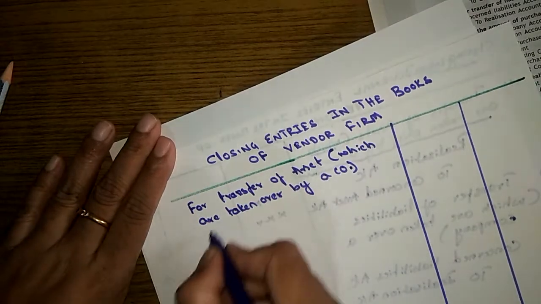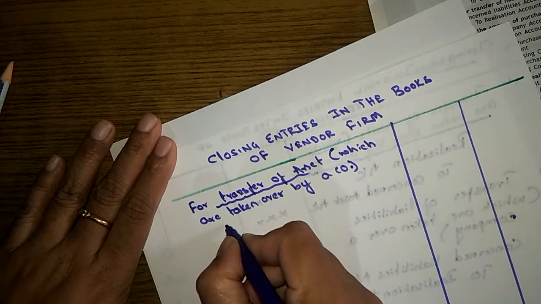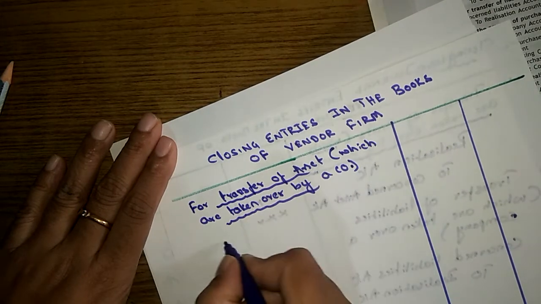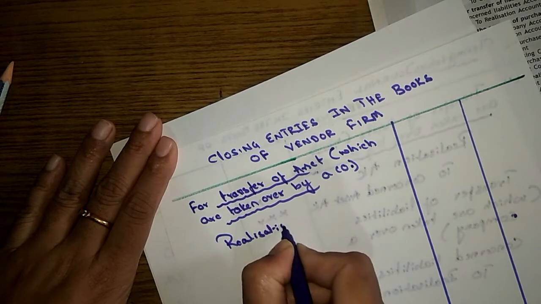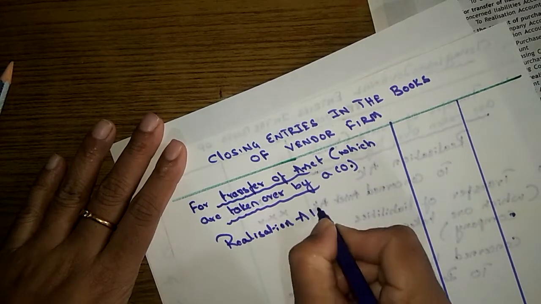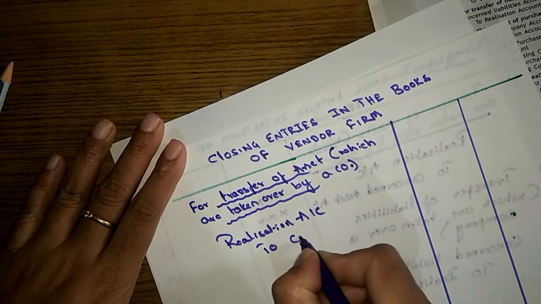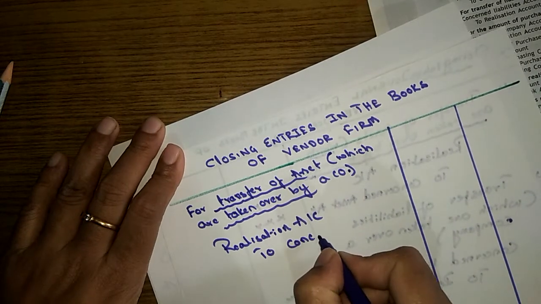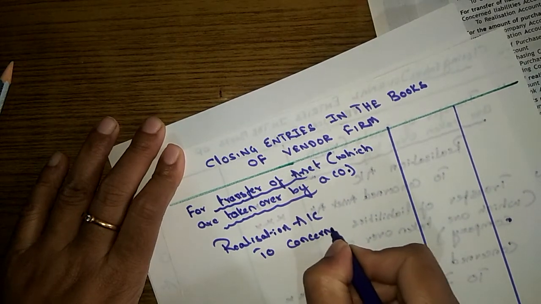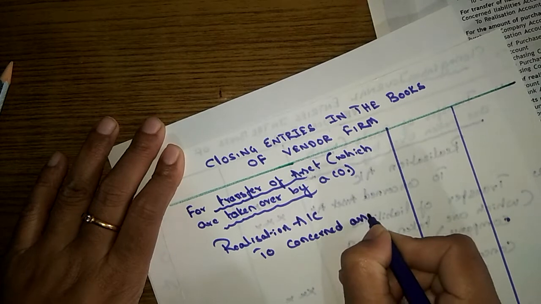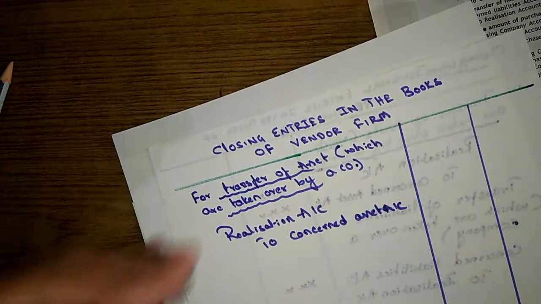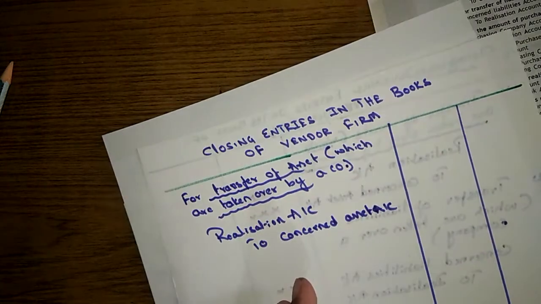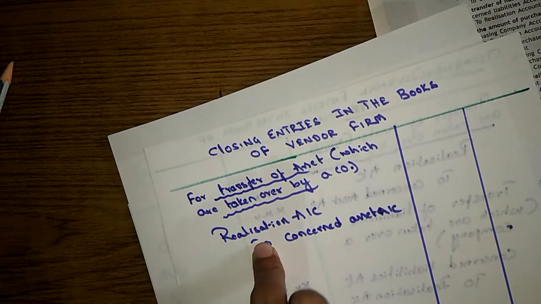So the entry for this is realization account to concerned asset. So here we are transferring all the assets to which account?